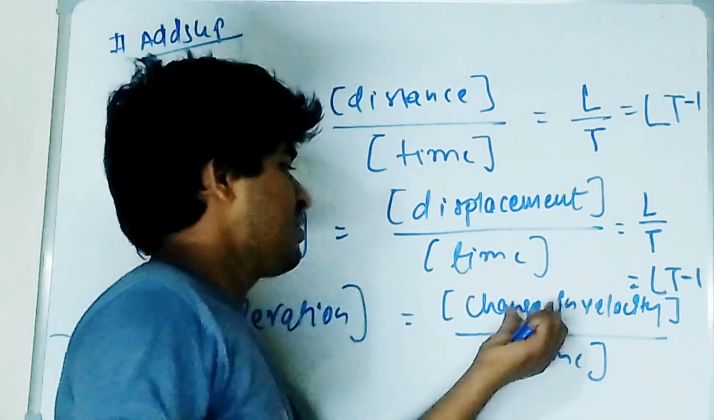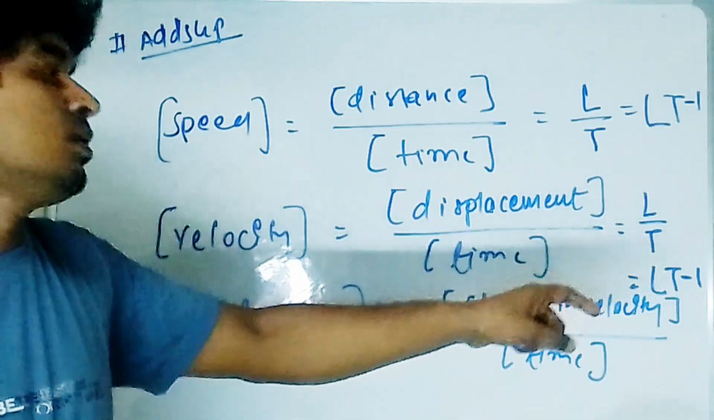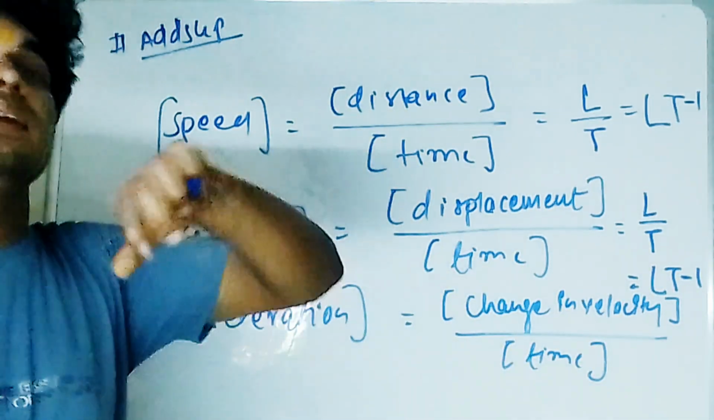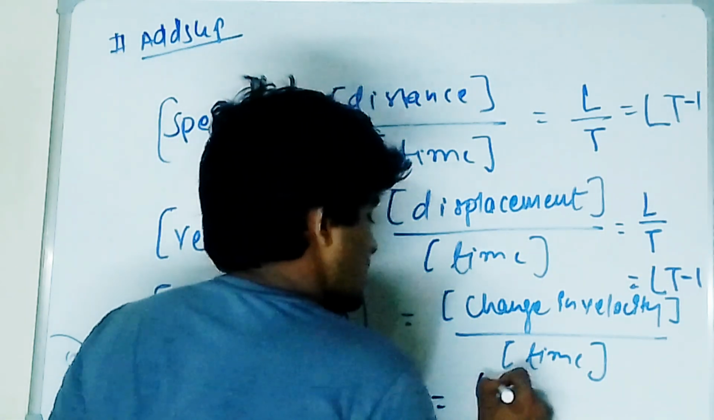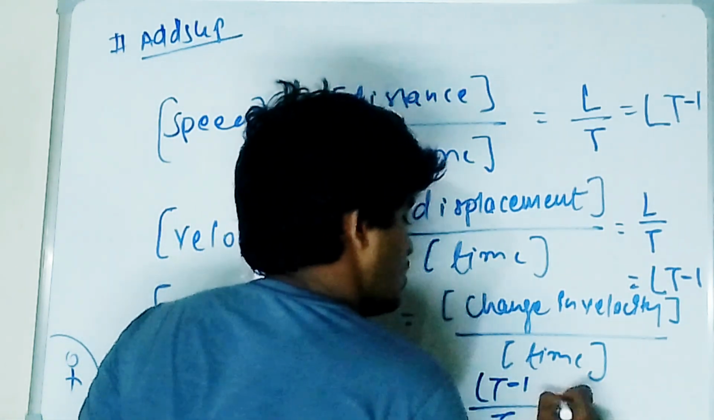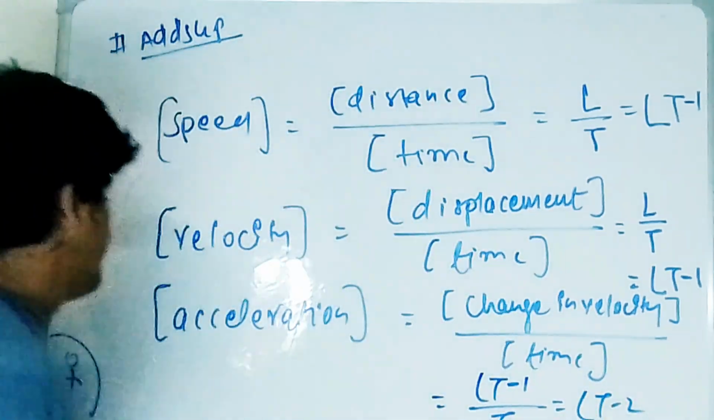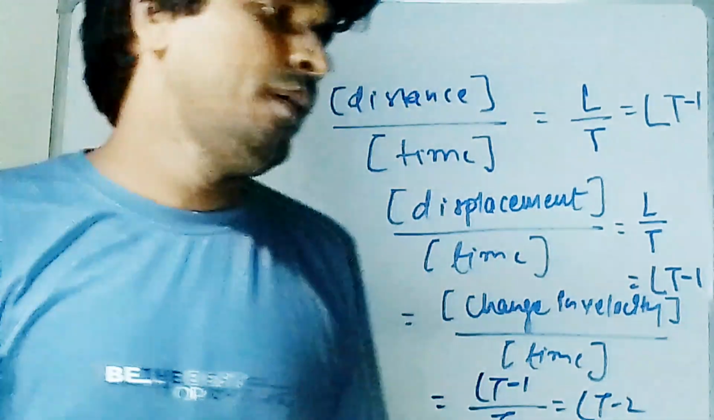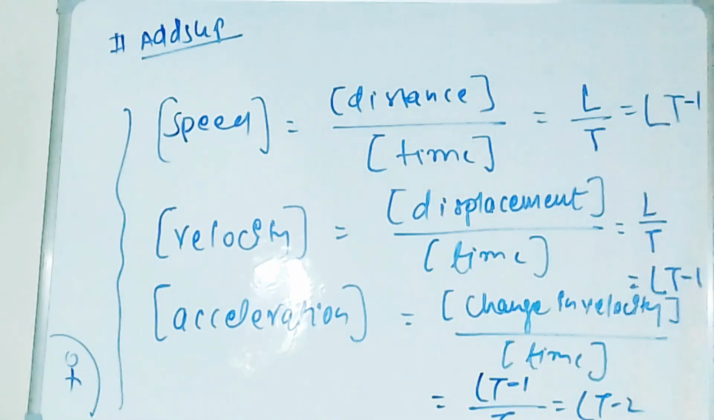So in place of change in velocity, I'm putting LT minus 1 here, divided by time T. So the answer will be LT minus 2. Clear? I'm using this LT minus 1 by T, so this is LT minus 2. Is it clear to all of you?